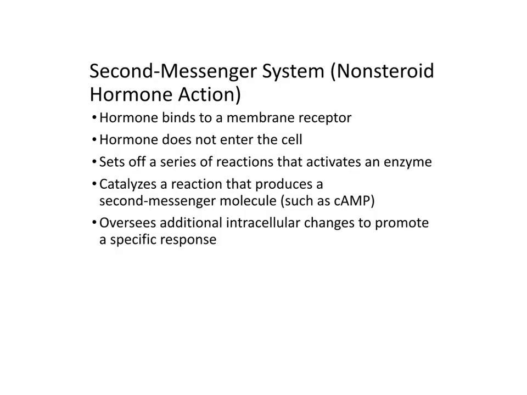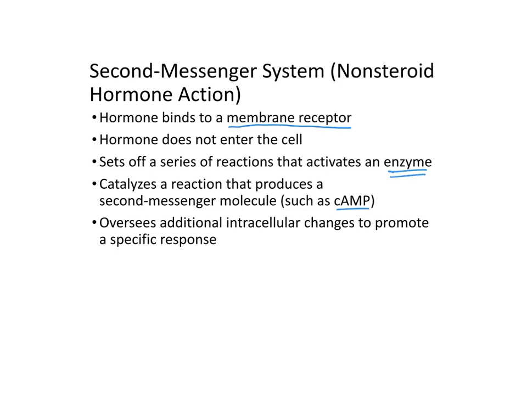The other way that hormones send their messages to cells is through the second messenger system. These are typically non-steroidal hormones. Here the hormones bind to a membrane receptor on the outside of the cell rather than entering the cell itself. They set off a series of reactions that activate an enzyme inside of the cell. They can catalyze a reaction that produces a second messenger molecule. An example would be cAMP.